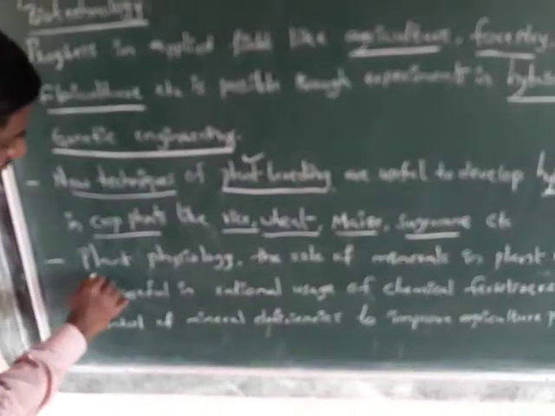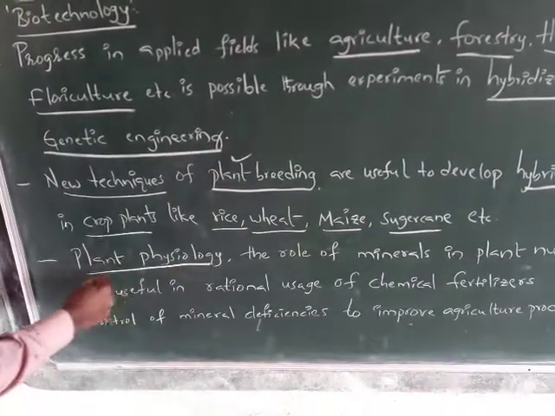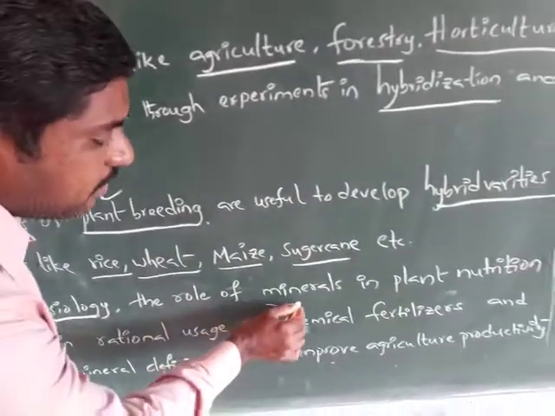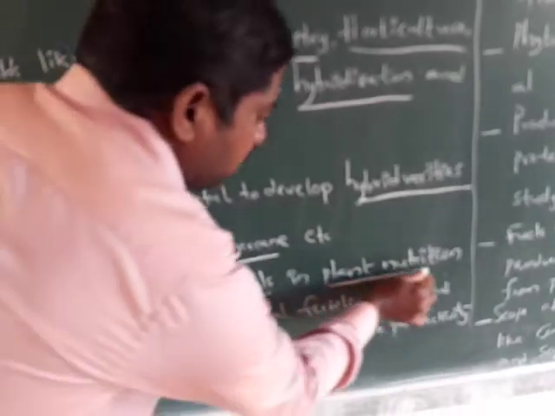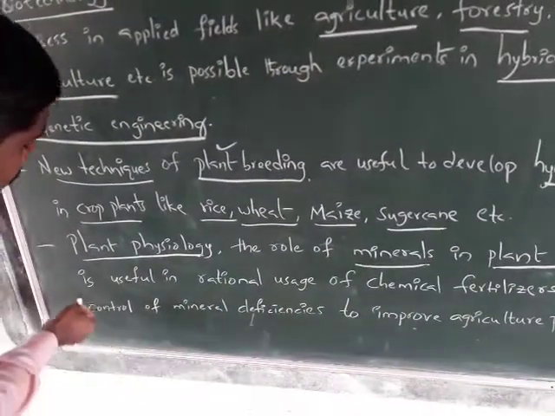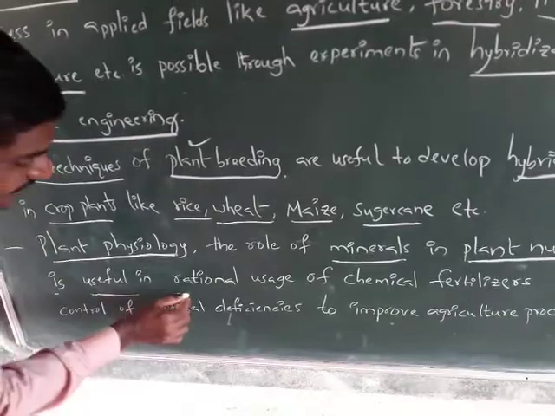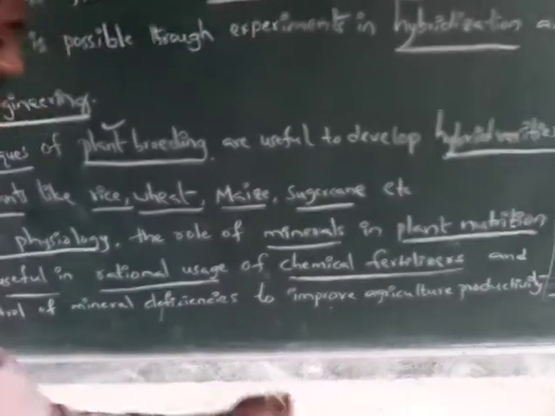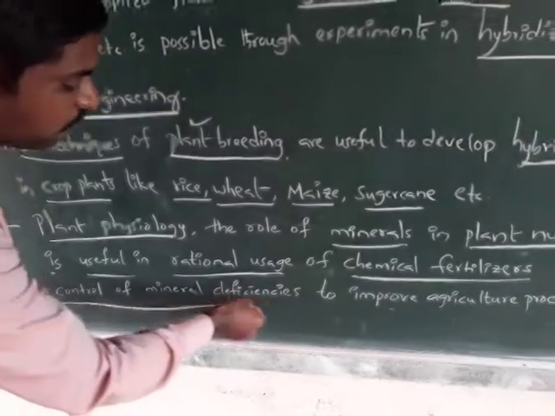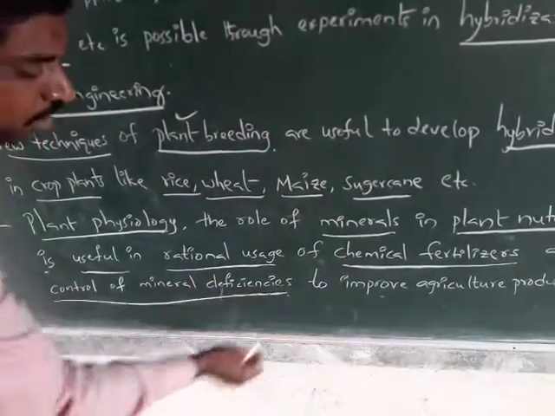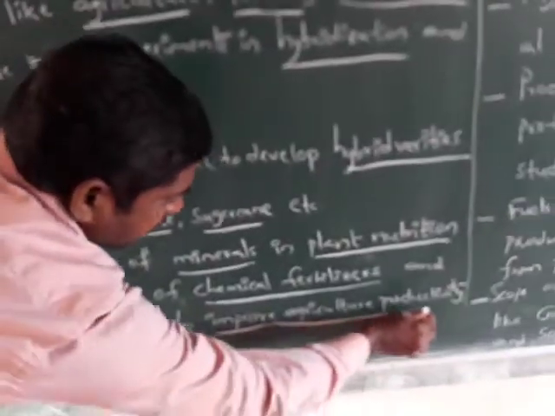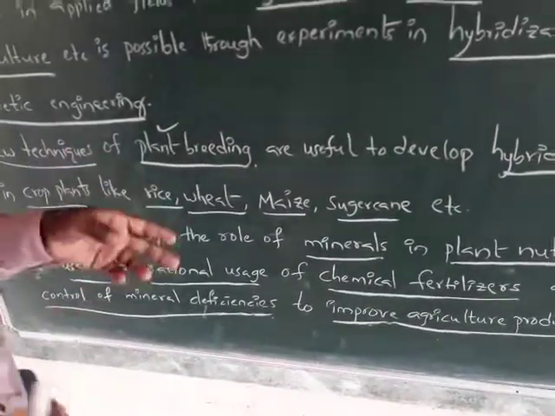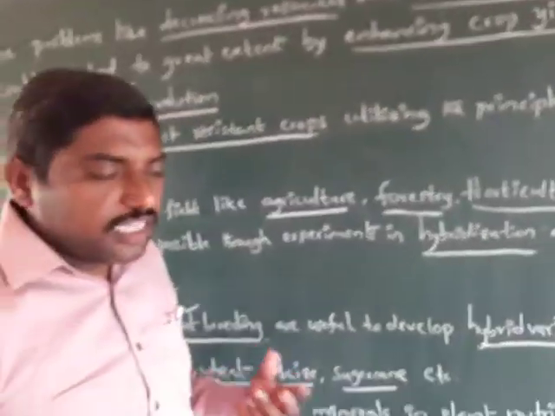The scope of botany is also extended to plant physiology. The role of minerals in plant nutrition is useful in the rational usage of chemical fertilizers and the control of mineral deficiencies to improve agricultural productivity. Mineral deficiency is overcome by chemical fertilizers.